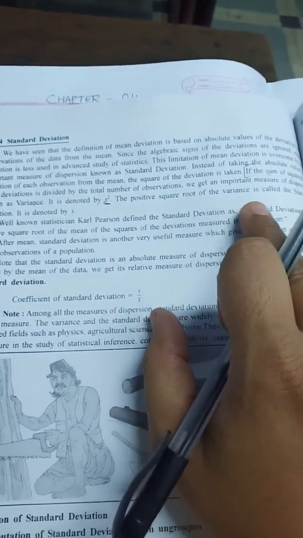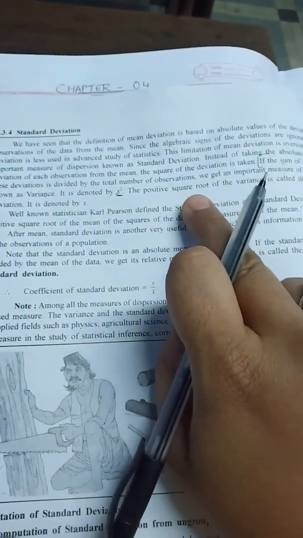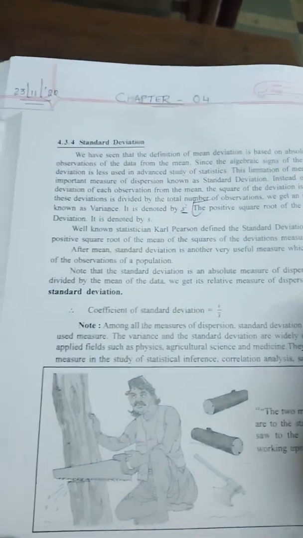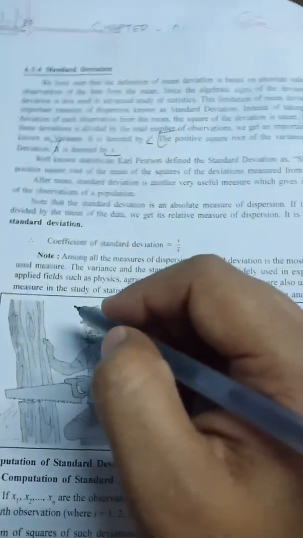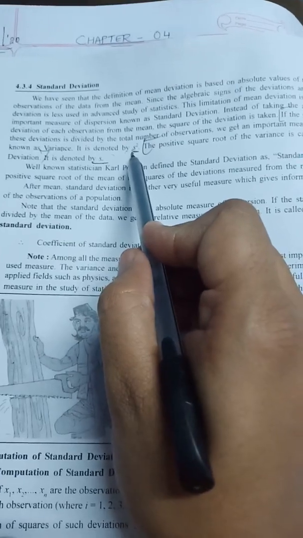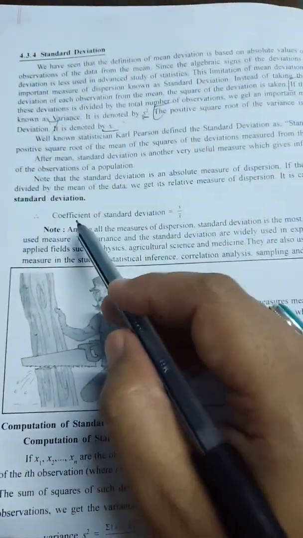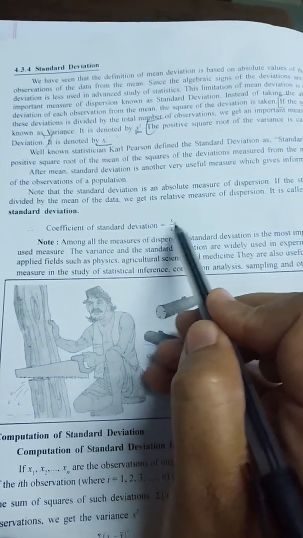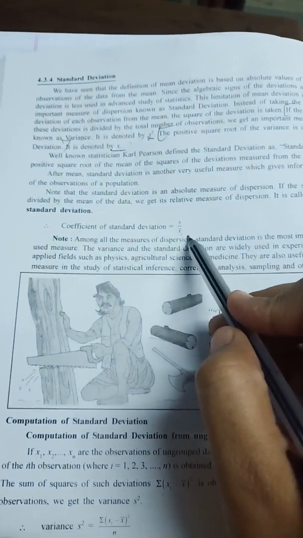The positive square root of the variance is called the standard deviation. If the answer is coming in positive, then that is known as what? Standard deviation. And standard deviation is denoted by S. Is that clear? S is standard deviation, S square is variance. Okay. Now see the coefficient of standard deviation, that is S divided by mean. Standard deviation divided by mean.